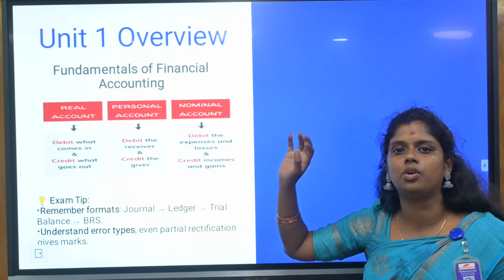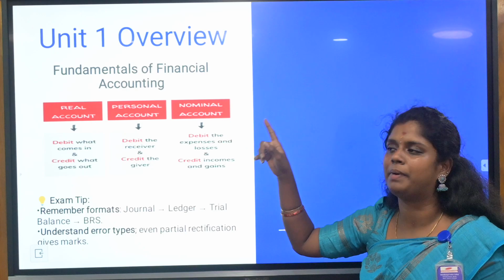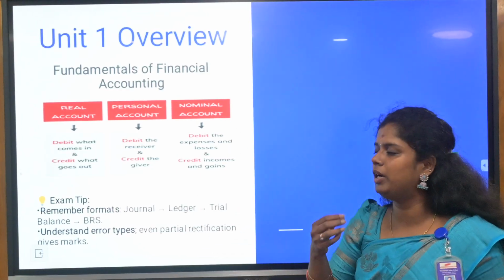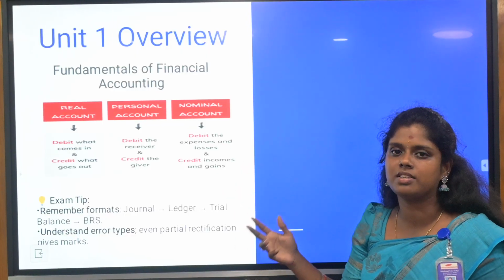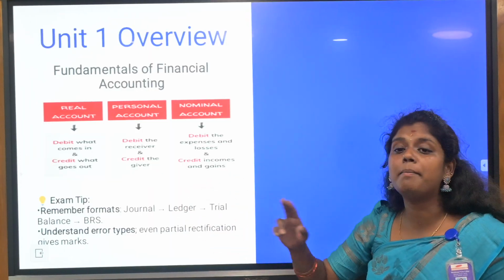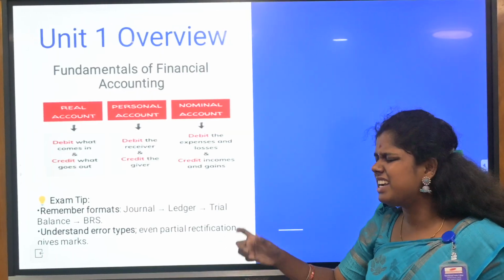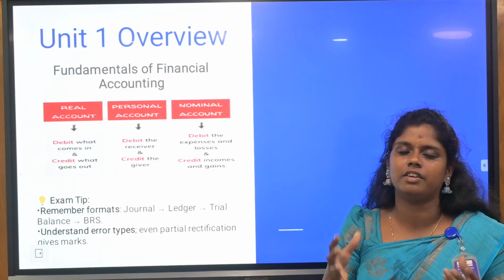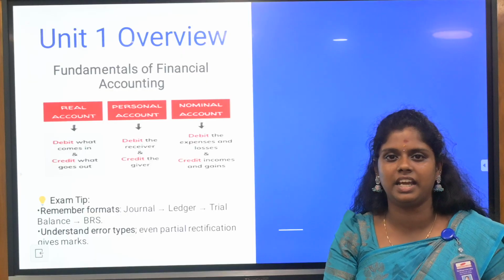You must know the golden rules of accounting. Fundamentally, for the personal account, debit the receiver, credit the giver. For the real account, debit what comes in, credit what goes out. For the nominal account, debit all expenses and losses, credit all incomes and gains. Here you have the example. Remember the format of the journal, ledger and trial balance, also the BRS. Understand the error types. Types of errors you must know, as they might be asked in the 5 marks or 10 marks. You need to know the error of omission, error of commission, compensating error, and so on.